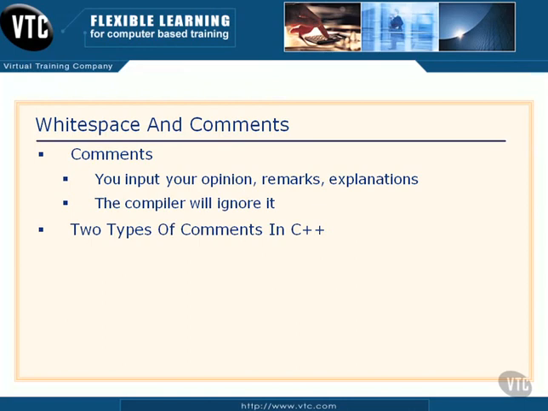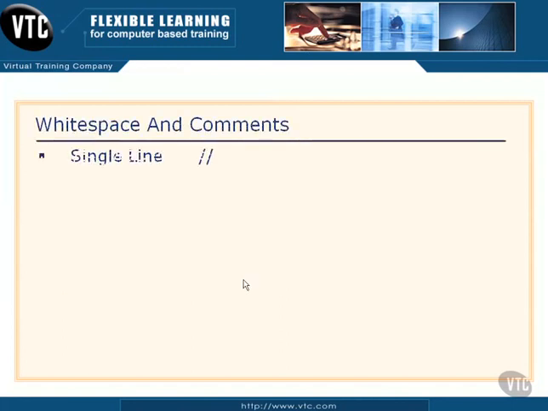Now there are two types of comments in C++, and really if you've ever worked in any C language you've already seen these. The first one is the single line comment, and it is simply two forward slashes, just like you see right here. And then we can do multiple lines, and it starts with a forward slash and an asterisk, and we stay in comment mode until we see an asterisk followed by a forward slash. So this opens the comment and this closes the comment. Let's look at some quick examples here, and you're going to see these when we actually jump out into the coding environment and write some coded examples up.